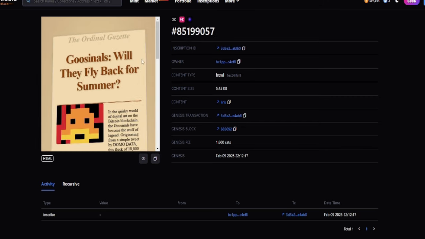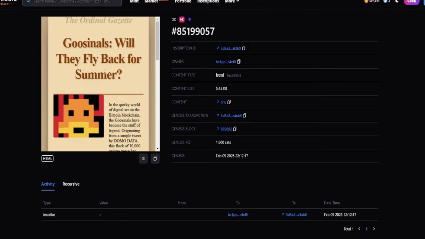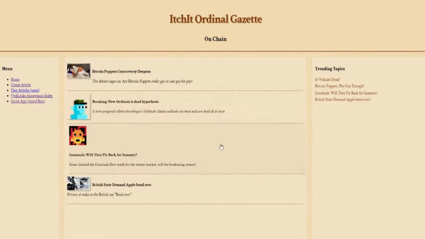Ordinals are dead, are they? Goosenals, will they fly back? Damn right they will. But this is really cool, and I really like it.